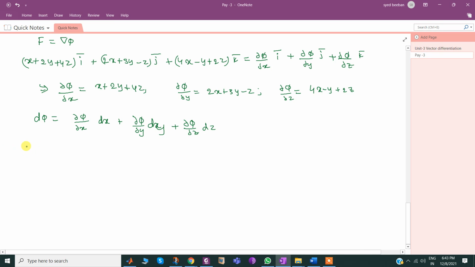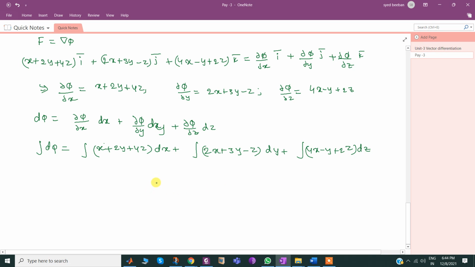Now plugging in the values: integral d phi equals integral of dou phi by dou x, which we already equated, x plus 2y plus 4z, dx, plus integral of 2x plus 3y minus z dy, plus integral of 4x minus y plus 2z dz.